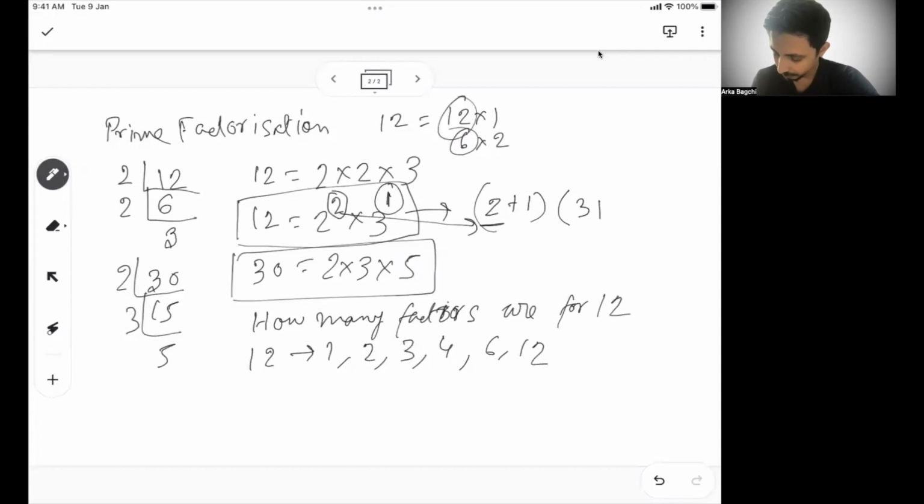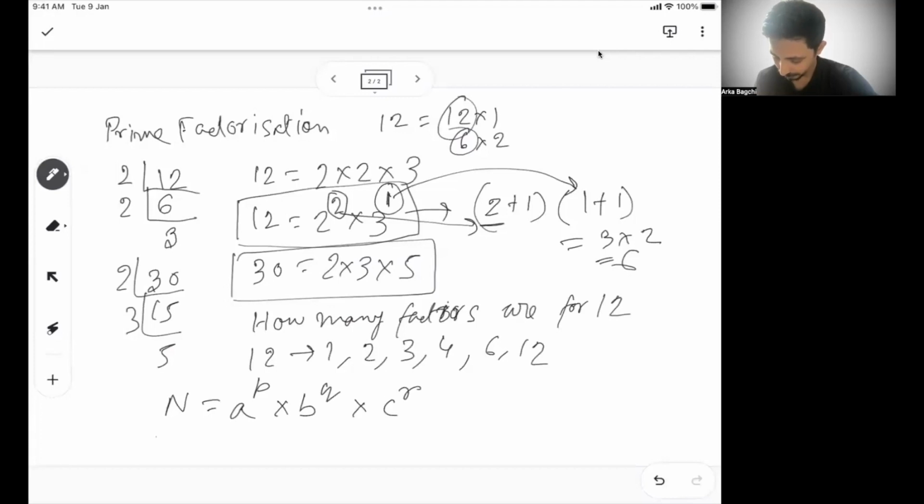Into 3 plus, sorry, into 1 plus 1. And this 1 is coming from here. So then 3 into 2, 6. So basically, to generalize this, if there is a number which you can write as a to the power p into b to the power q into c to the power r, then the factors